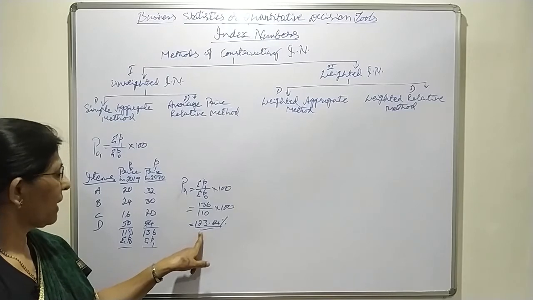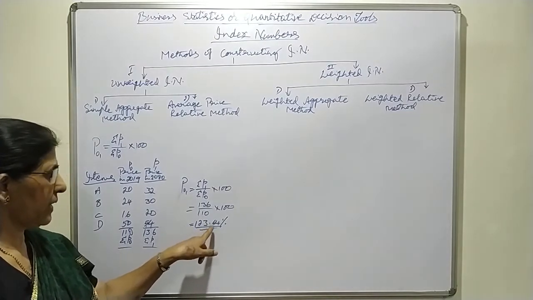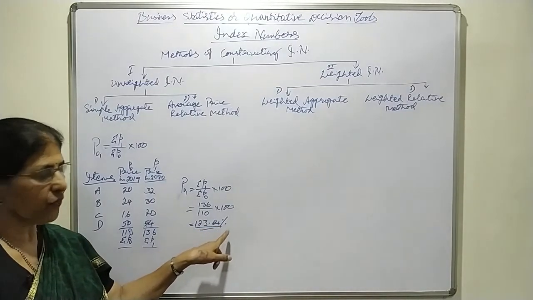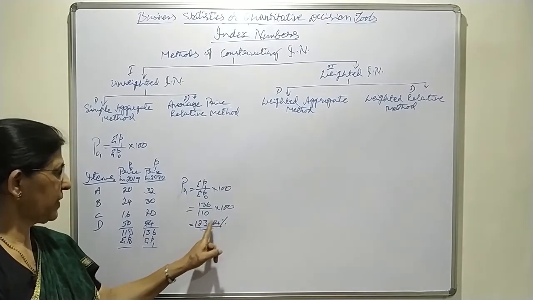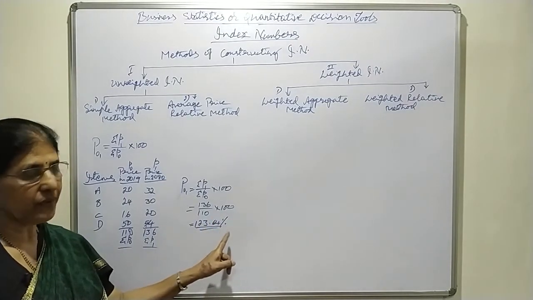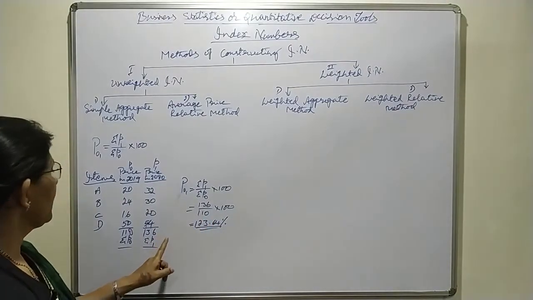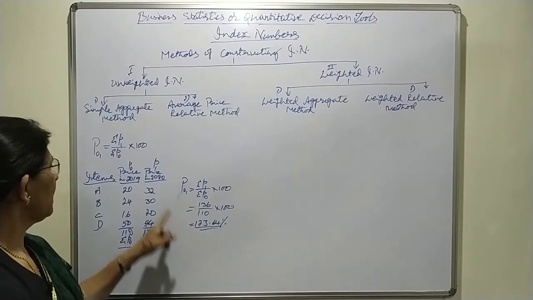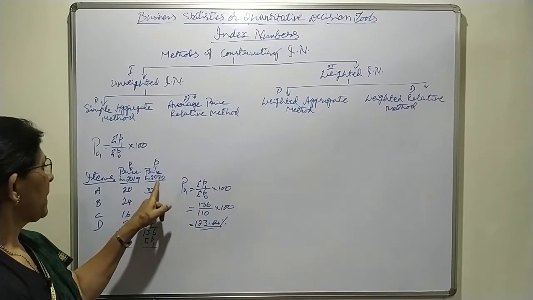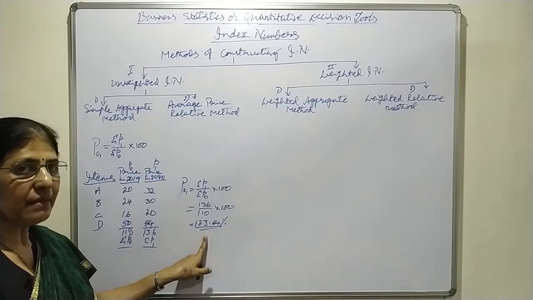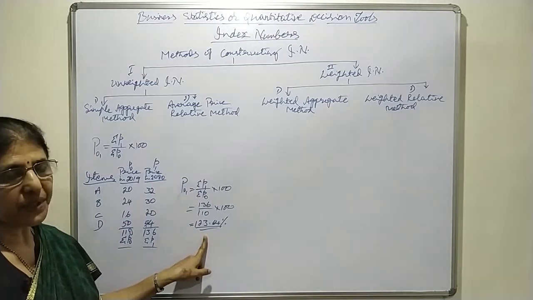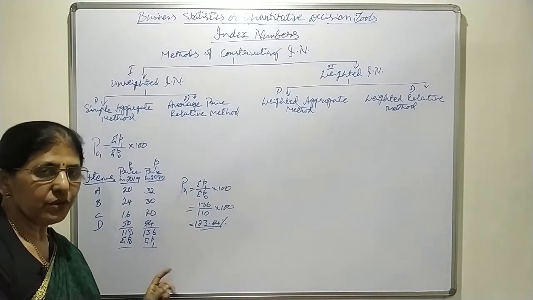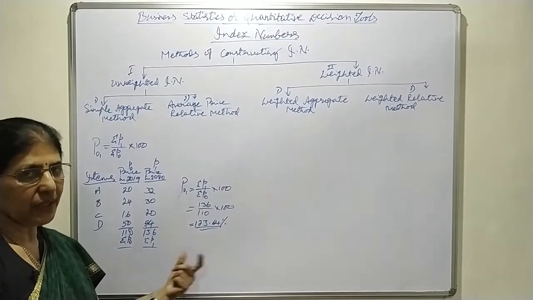Here it is more than 100, it is 123.64. More than 100, how much? 23.64. Means we have to say there is an increase in current period price by 23.64%. 100 is equal to the base period, no change in that.